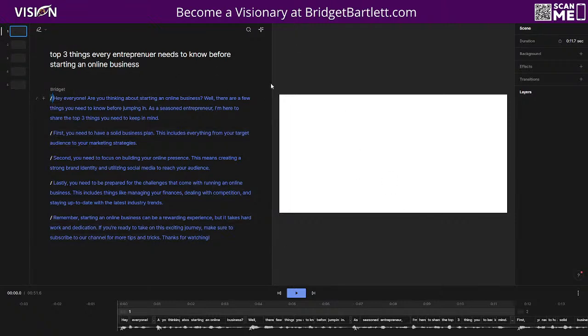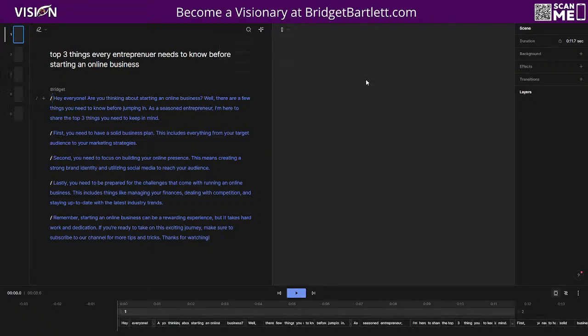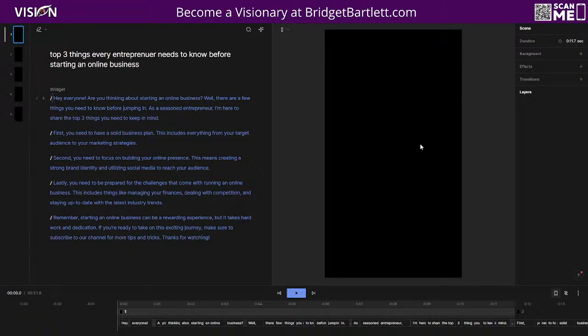Now, before we start selecting our scenes, what you want to do is come up here to see the video ratio. Okay, so if you click this drop-down menu, you'll see portrait, and that is the size of the video that you want for these shorts, because you can actually take this video, you can upload it to TikTok, YouTube Shorts, Instagram Reels, and Facebook Reels, and use the same exact video, but it needs to be in this format, okay?